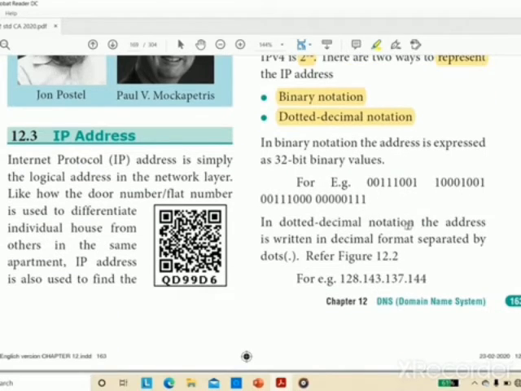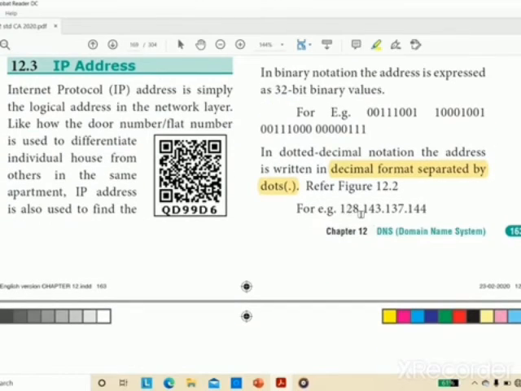In dotted decimal notation, the address is written in decimal format separated by dots. See here, 128.143.137.144. This 128 is given in binary, again 143 is given in binary, and 137 is given in binary, and 144 is given in binary.